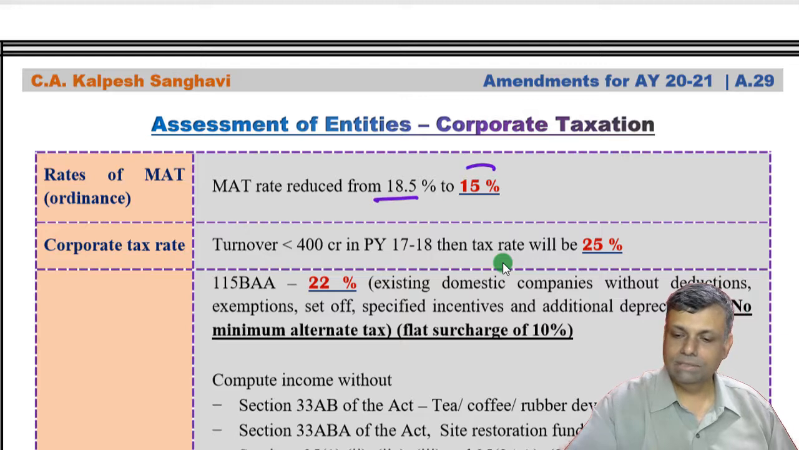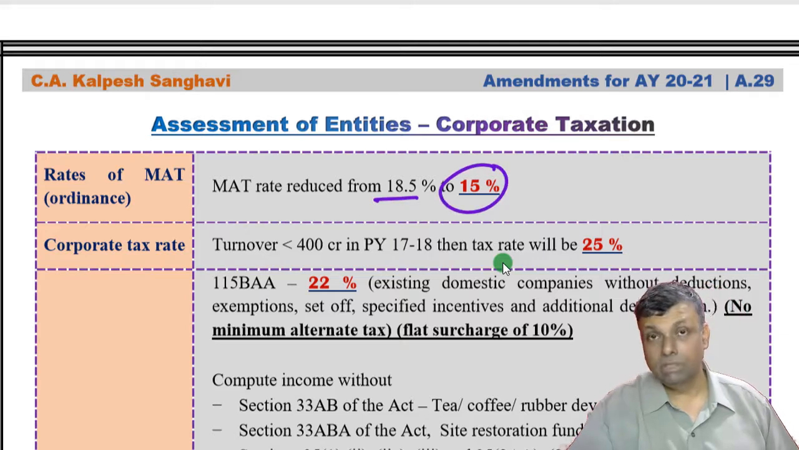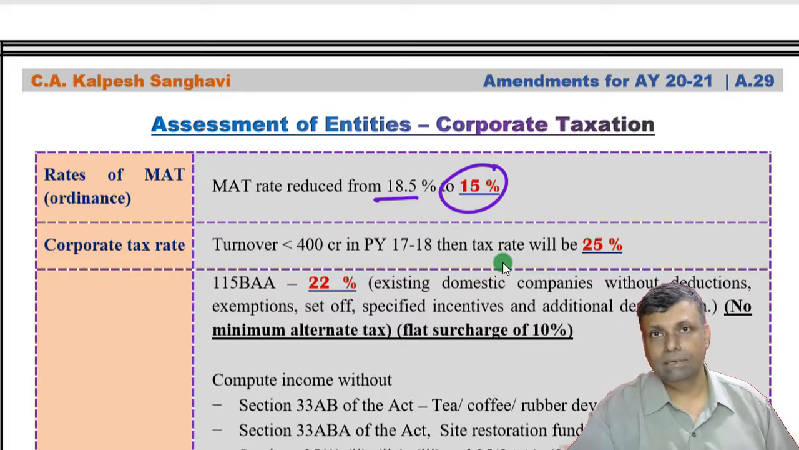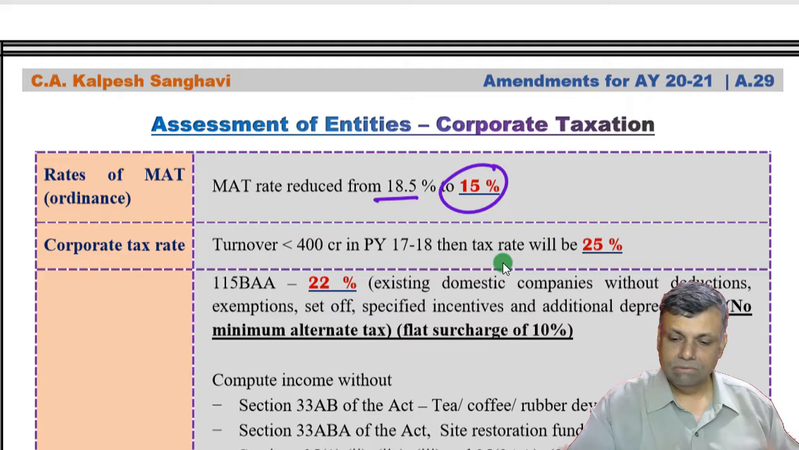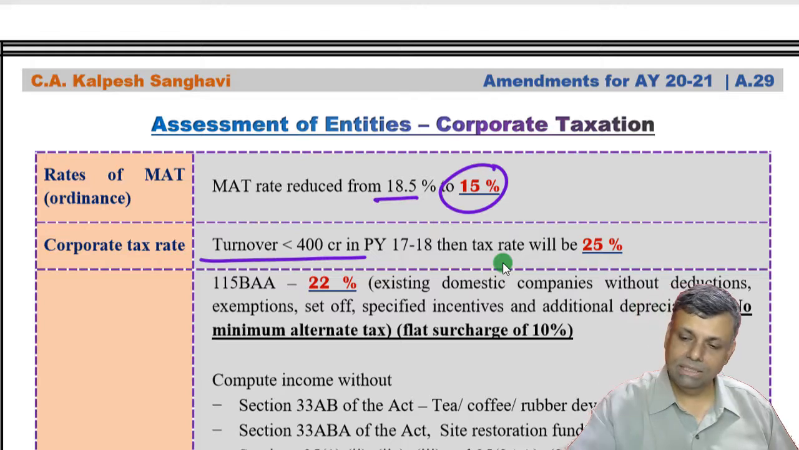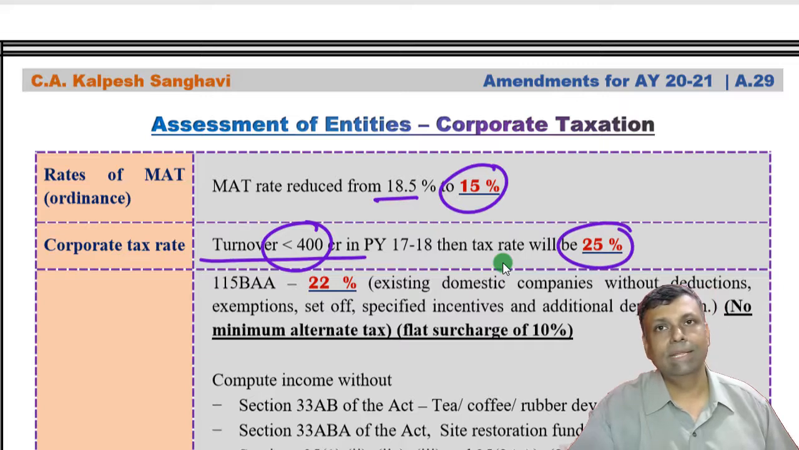In that particular context, first of all, the MAT rate of tax has been reduced to 15%. The old rate was 18.5%. Now it has become 15%. So the rate of tax for MAT has undergone a change. Further, if the turnover of the company in the previous to previous year, that means normally I call it the last to last year, is not exceeding 400 crores, then the rate of tax is 25%.